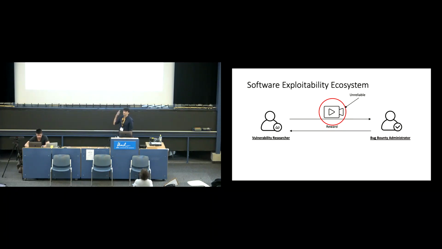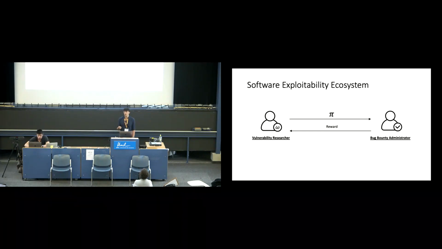So I've kind of set up this visual in a very obvious way about what we want to do next. Why should we use these things that are not mathematically precise, that don't have good soundness, when we could just rip out this video nonsense and replace it with a zero-knowledge proof? We're going to have the vulnerability researcher produce a zero-knowledge proof that they actually have an exploit, give that proof to the bug bounty administrator, and negotiate for a reward before releasing the exploit for patching.